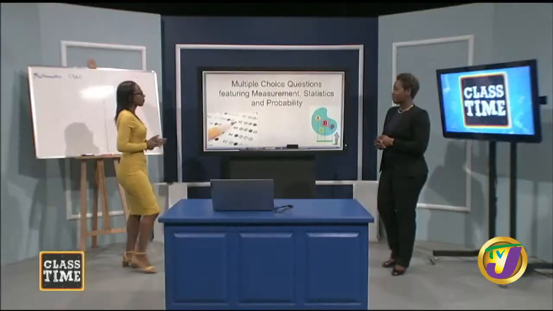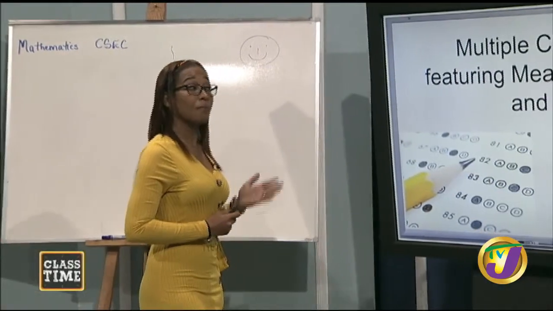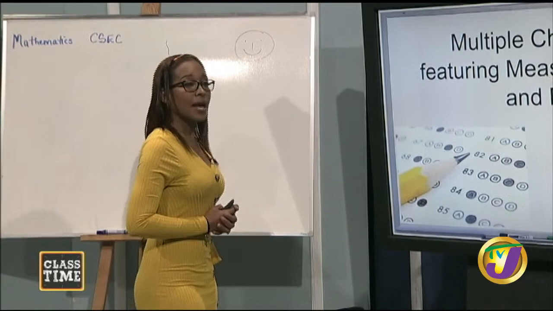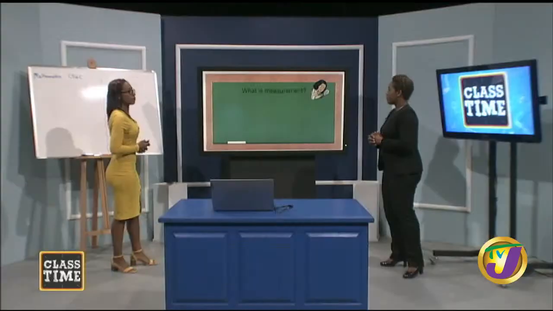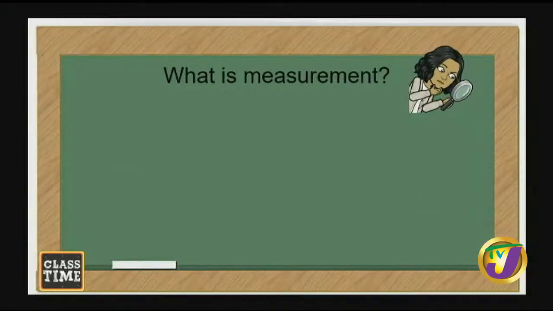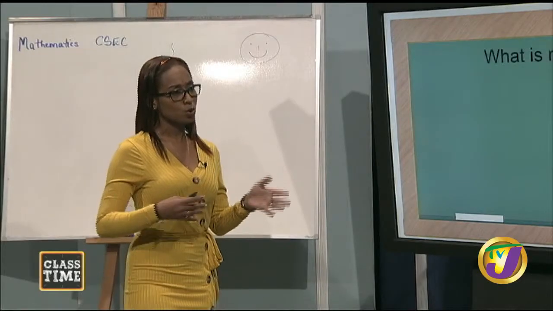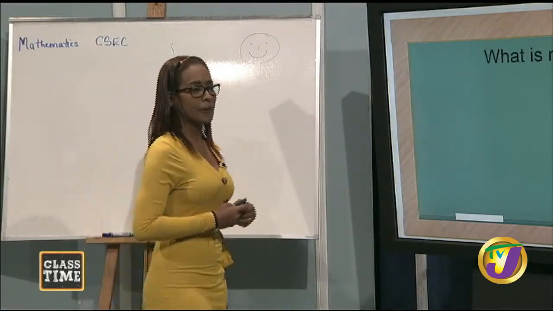Let's begin. Today we're going to be looking at multiple choice questions featuring measurement, statistics, and probability. So let's go. What is measurement? I guess it's when you measure something. Maybe you put some numerical values to some quantity. Sounds much better. Numerical value, quantity.